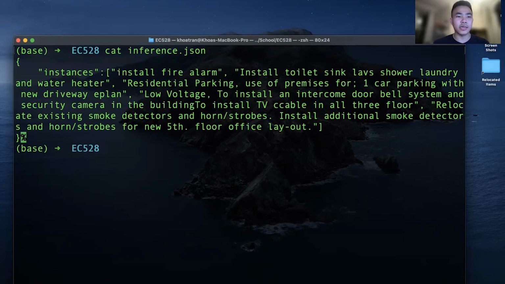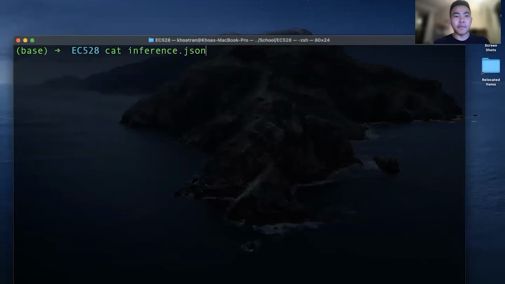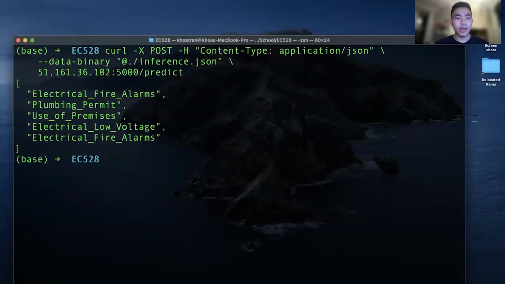So the JSON has a key called instances and a value of a list of strings where each string is an input that the model can make an inference on. So I'll just clear this and make that post request. And here we see the results being returned. So each one of these categories is what the model thinks the input string best fits under. And we see that these predictions are actually correct.